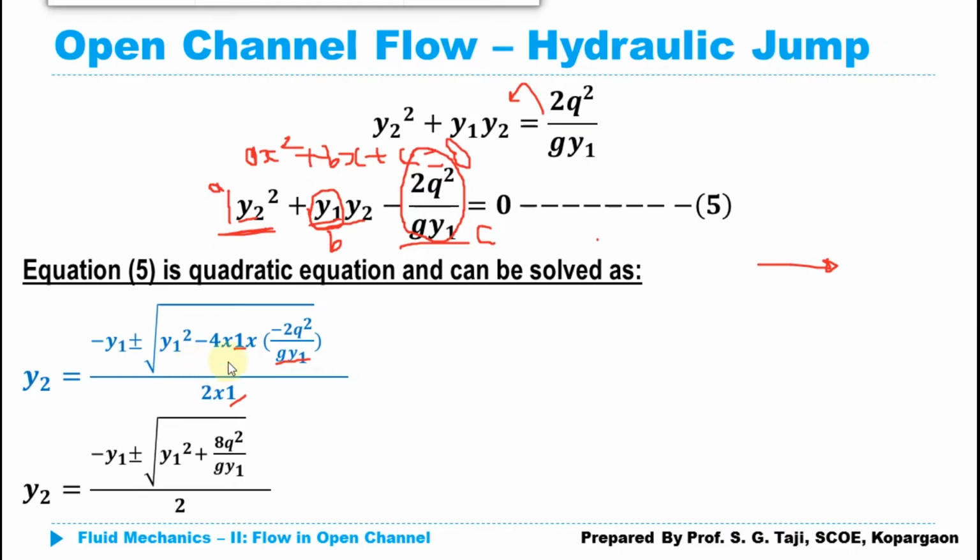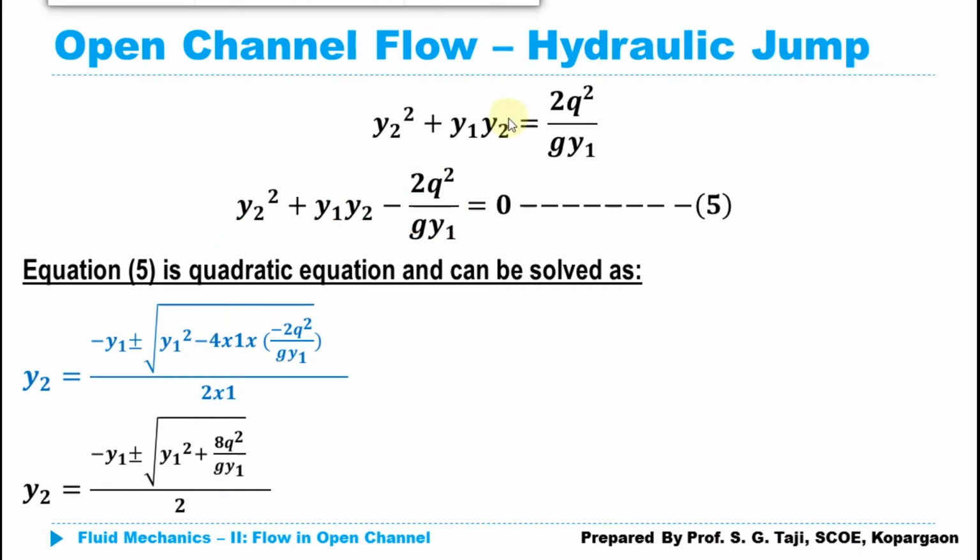Now by doing a simple simplification, I can write this equation as y2 is equal to minus y1 plus minus under root of y1 square plus 8q square divided by gy1. Whatever multiplication we have done, this minus minus has become plus here. So I have just done a small simplification in that equation. Now further I can write this equation by taking these two separately for both. When the 2 goes inside the square root, it will become 4. So what equation will we get here?